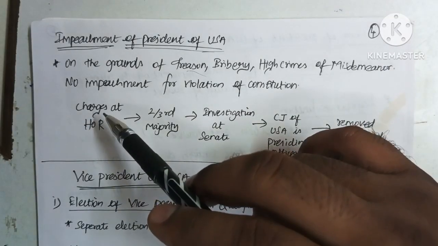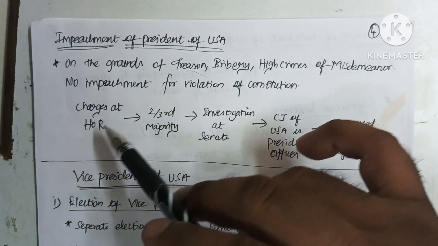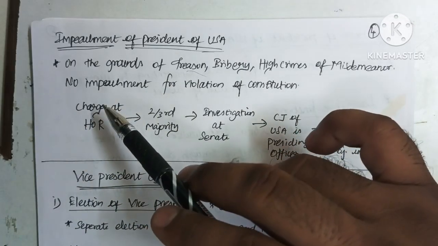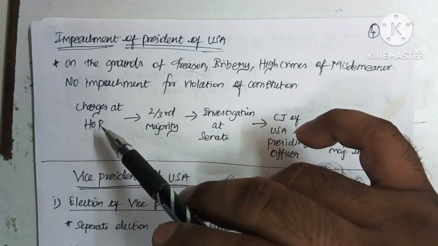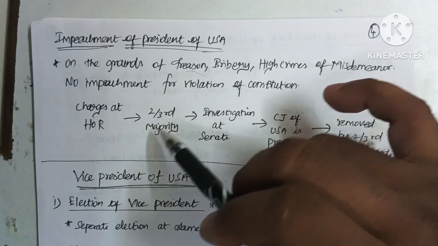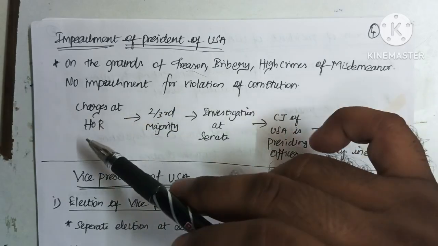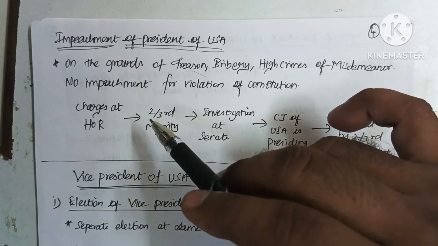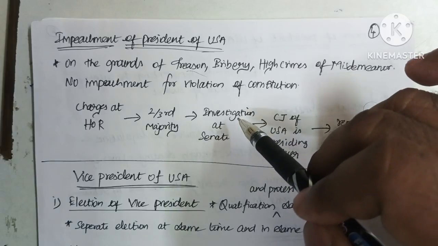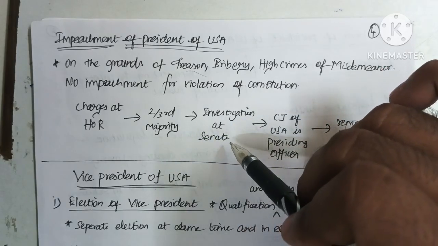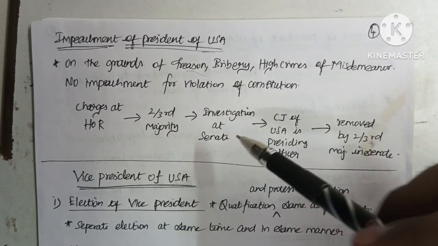So the process for the impeachment of a president is given here, which is that charges at the House of Representatives. The impeachment charges need to be presented at the House of Representatives, which is nothing but the lower house of the US legislature. The proposal must be passed by a two-thirds majority of the House of Representatives. Then after the passage of such a proposal, the investigation for the impeachment of a president will be done at the Senate, which is nothing but the upper house of the US Parliament.